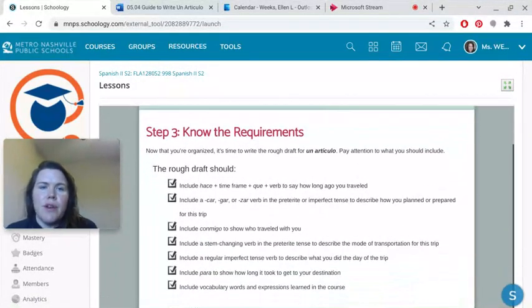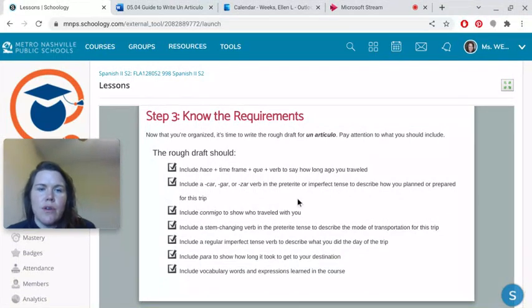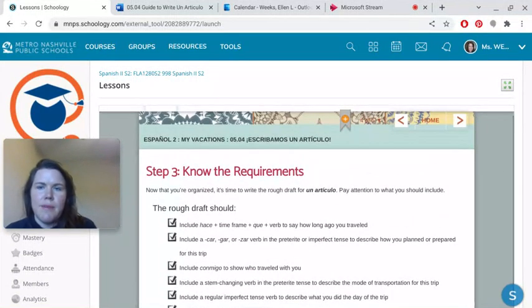And you have step 3, know the requirements. So these are all the requirements. It's very important that you cover the requirements in your submission. It does not have to be exactly like the student example. You can be creative with it, but you do need to make sure that you are hitting the requirements in order to get all the points for this assignment.